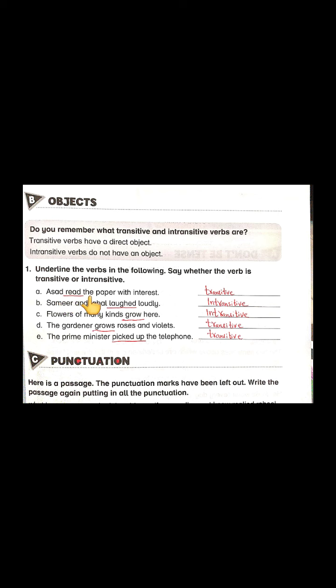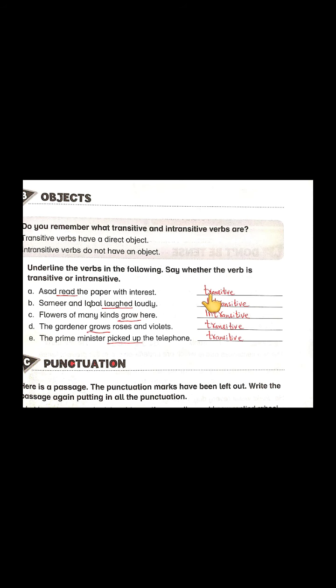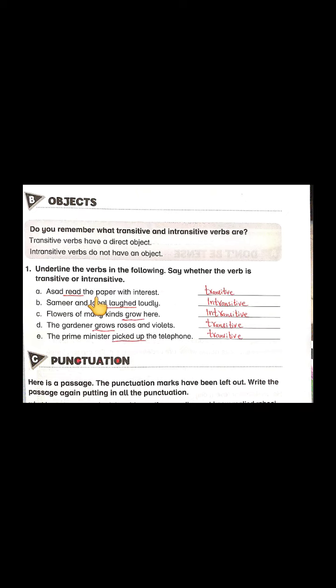A: Asad read the newspaper with interest. What is the verb here? Read is our verb. And it is transitive because the paper is our object. Asad is reading what? Is reading the paper.